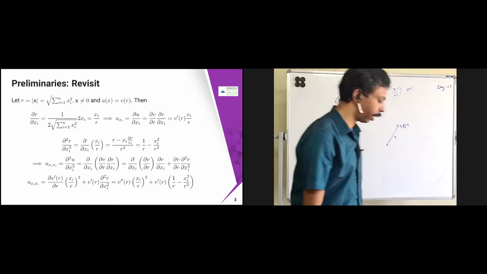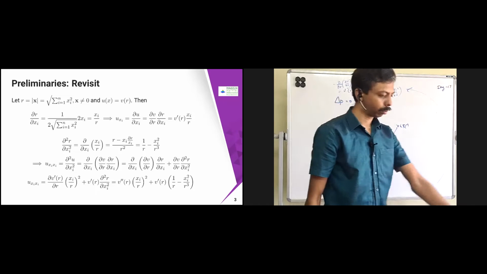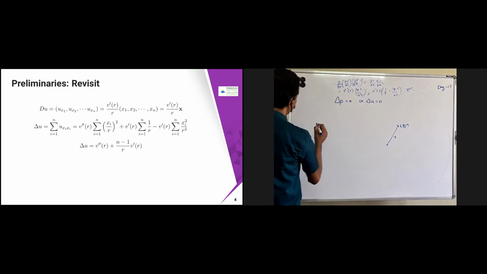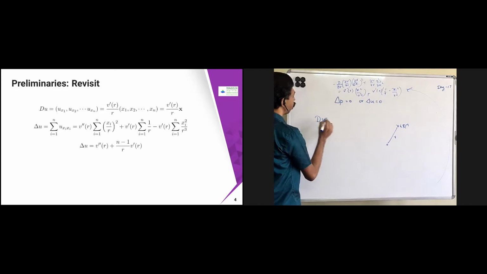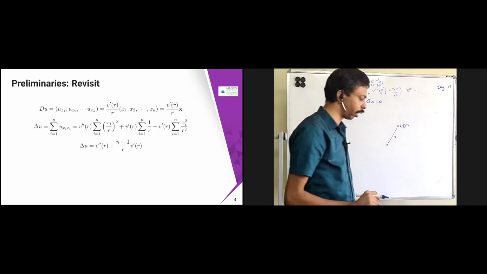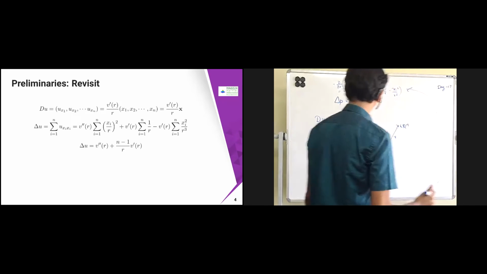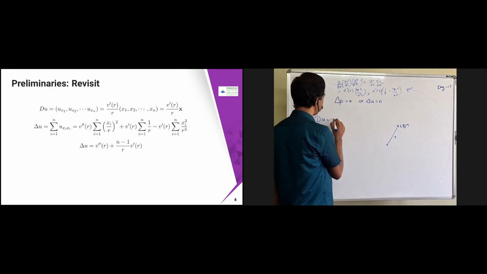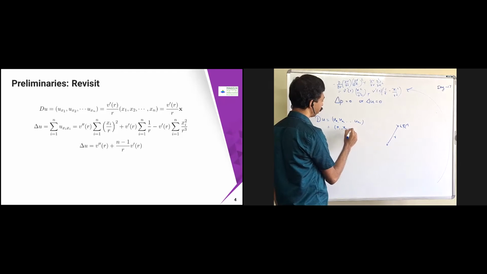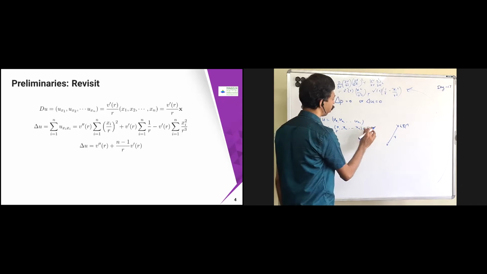So what you are going to get is that, okay, this is done. Now what we have du, if we just substitute du, so we already know that ∂u/∂xi is nothing but xi by r. Okay, so therefore if I just put du is nothing but ux1, ux2, etc., uxn. So this is nothing but I can write it as x1, x2, etc. xn by r. Okay, so that I can write as x by r.